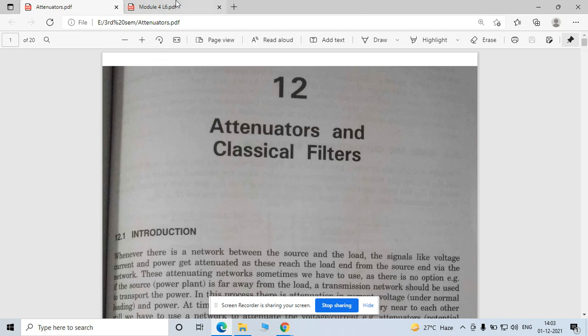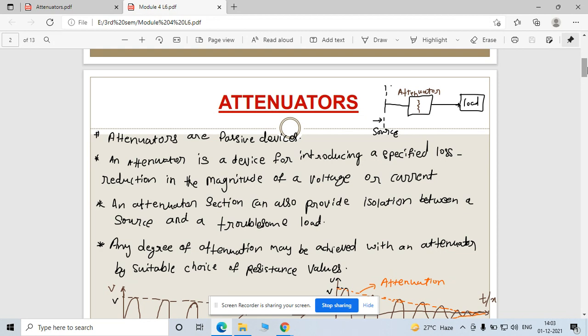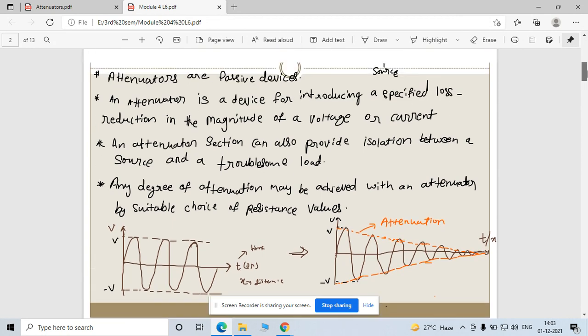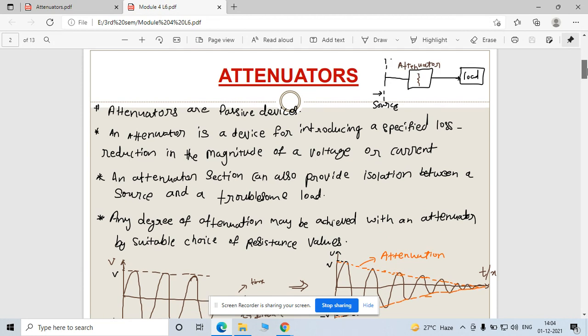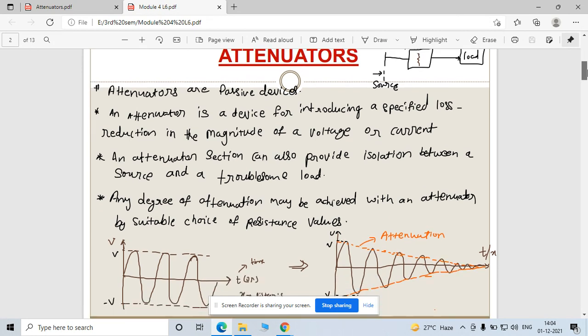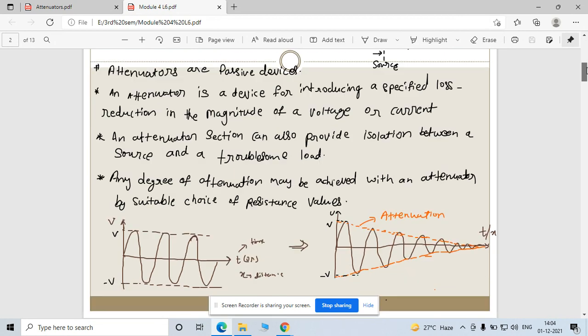So attenuator, right? What do we mean by this attenuator? Attenuator is nothing but one type of loss. In any transmission line, one is the source end and another is the load end. Whatever the magnitude of voltage or current or any type of input is provided from the source end, there are some losses while traveling, so at the load end you may get a lesser amount.